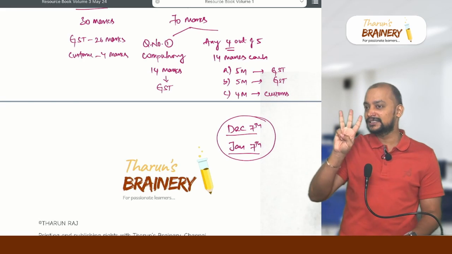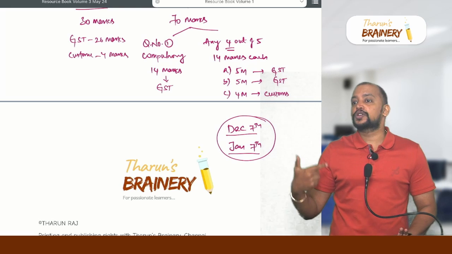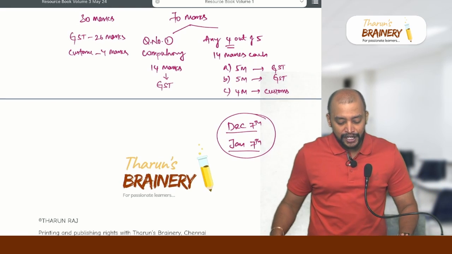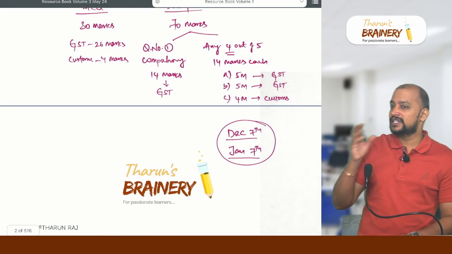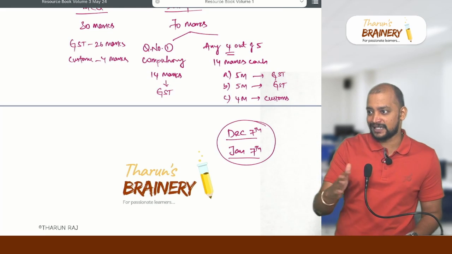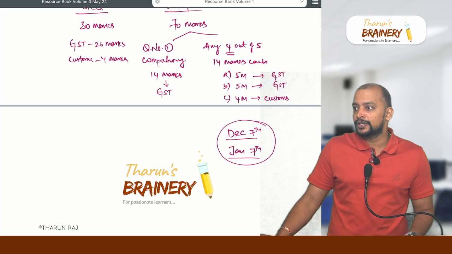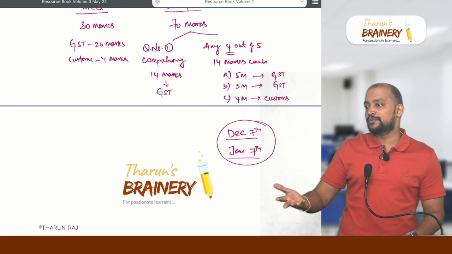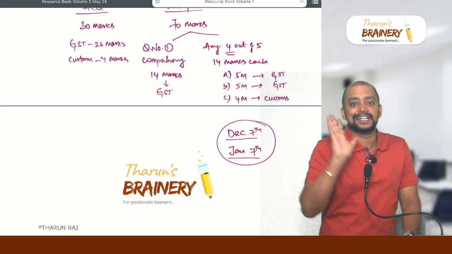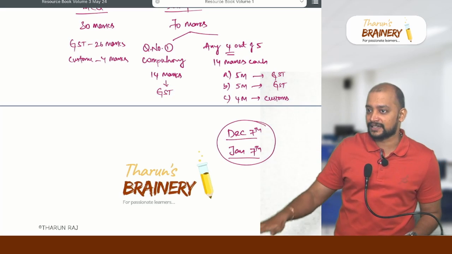Okay. Third, you need to practice more and more questions. I'll be providing you a solved workbook. Actually it is in preparation, but somewhere in the middle of this batch itself, I will be giving you the solved workbook. And with that solved workbook, you need to practice more and more questions as and when we complete each and every chapter. In your free time, you need to do the question and answer.